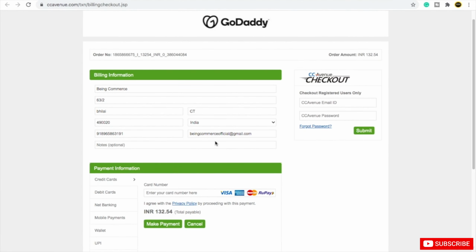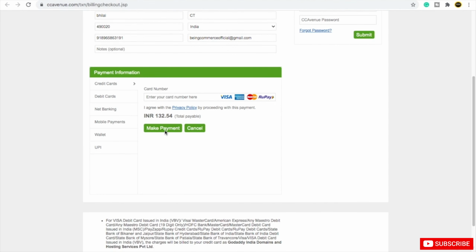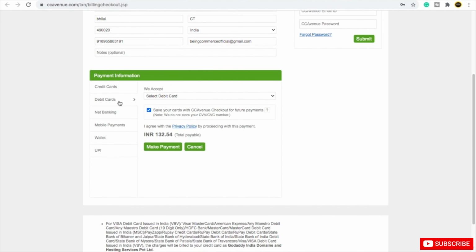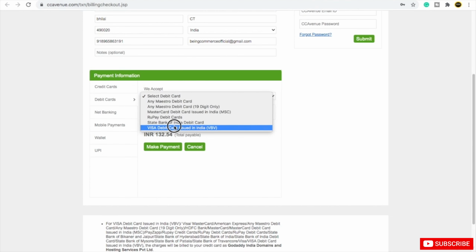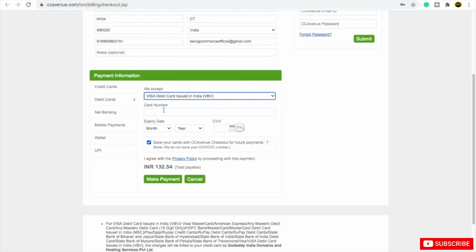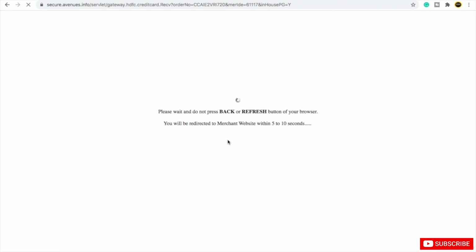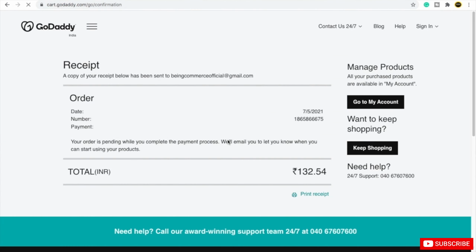After that, it will take you to the payment form. Here you have to put in all your payment details and click on make payment. For example, I want to use a debit card, so I will put in all the details of the Visa debit card, and then just click on make payment. It will ask for an OTP number for confirmation, and then click on submit. Then just wait for some seconds, it will automatically take you forward. So now you can see that you have successfully purchased a domain from GoDaddy and it is taking you to the thank you page. Super simple.